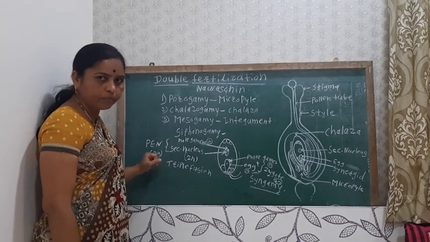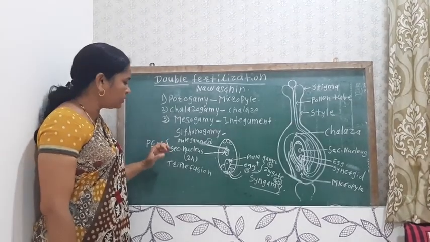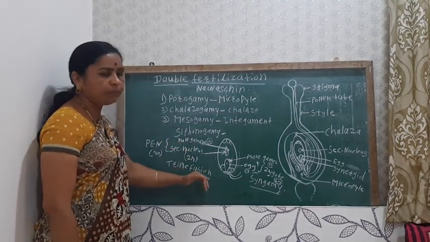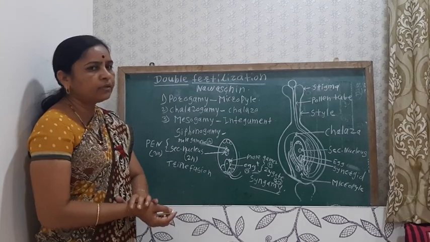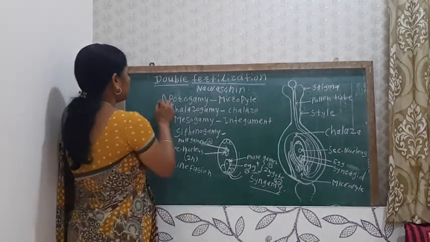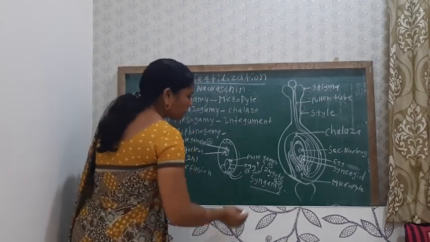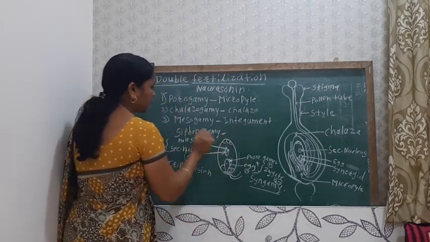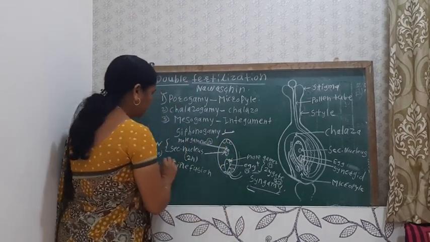This process is known as triple fusion. So double fertilization mainly takes place by four processes. First is porogamy, second is siphonogamy, then syngamy and triple fusion.